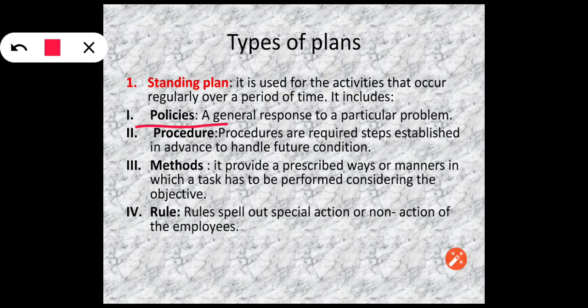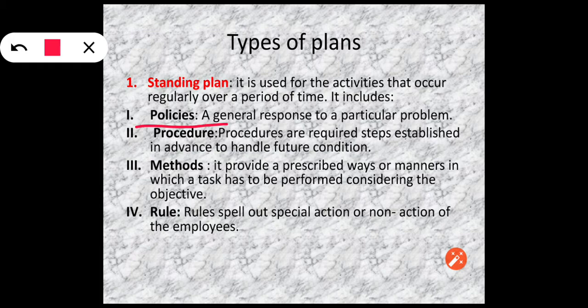A policy is a general response to a particular problem. Whenever you are running a business organization, first you are going to prepare a main plan, and that plan is known as objective. And to achieve that plan, we prepare various other plans, and these are categorized into two types, single use and standing.